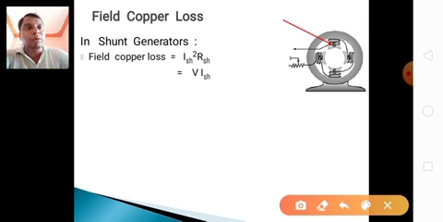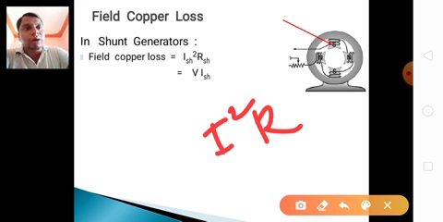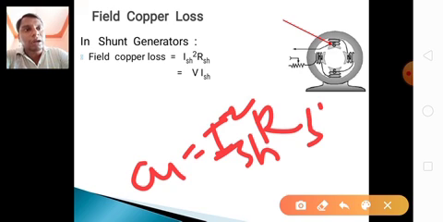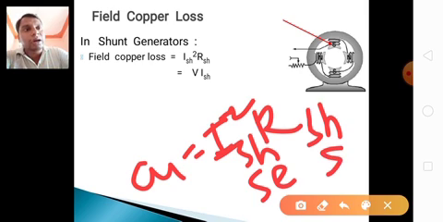The formula is the same: I square R. Copper loss formula is I square R for everything. In a shunt motor it is Ish square Rsh. If it is a series field, it is Ise square Rse. If it is the armature, Ia square Ra. The formula is the same.